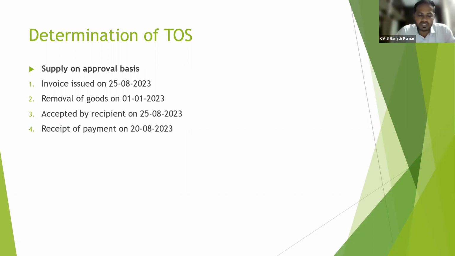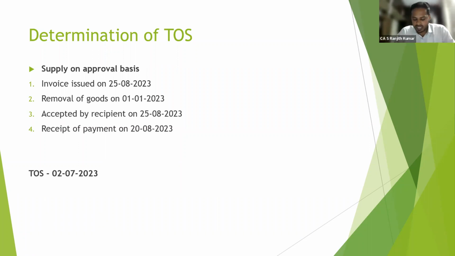So 6 months from the date of removal of goods is 2/7/2023, or date of issuance, 25th August 2023. So whichever is earlier, accepted on same day. 25th August or 2nd July, whichever is earlier: 2nd July. Okay. So time of supply in case of forward charge mechanism comes to an end.